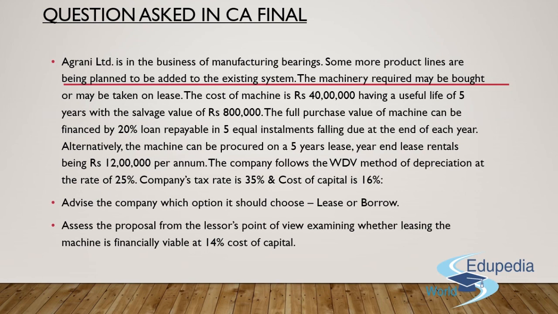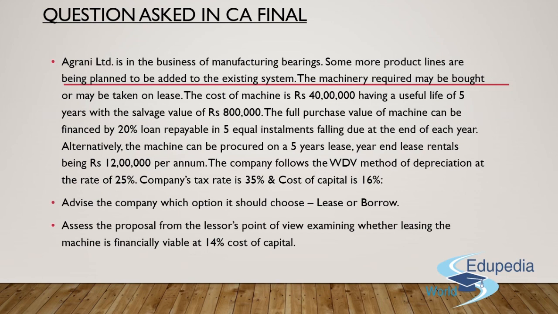Alternatively, the machine can be procured on a 5-year lease basis, year-end lease rentals being 12 lakh rupees per annum. The company follows the WDV method of depreciation at the rate of 25%. The company's tax rate is 35% and the cost of capital is 16%. We are supposed to advise the company which option it should choose, lease or borrow. We need to assess the proposal from the lessor's point of view, examining whether leasing the machine is financially viable at 14% cost of capital or not.